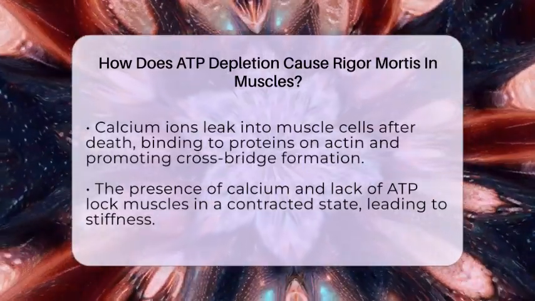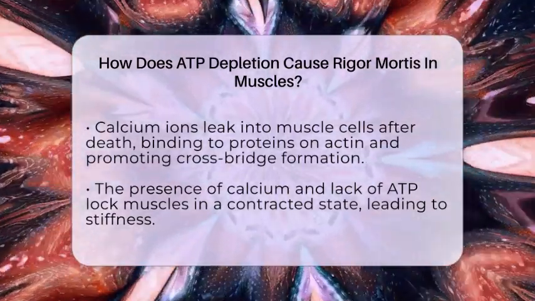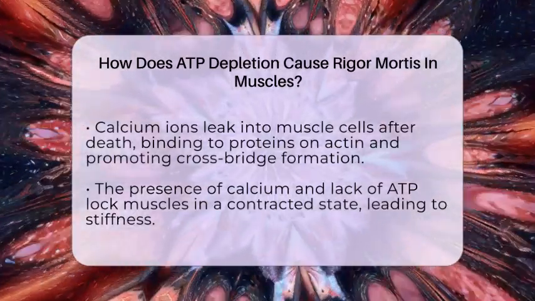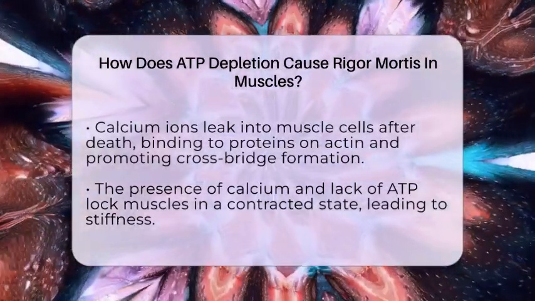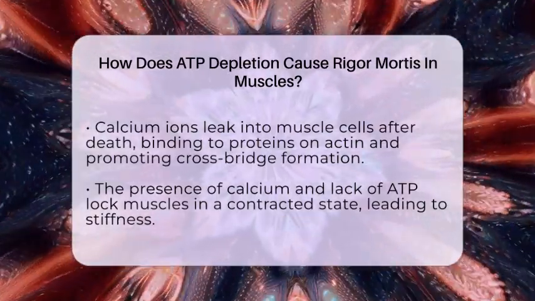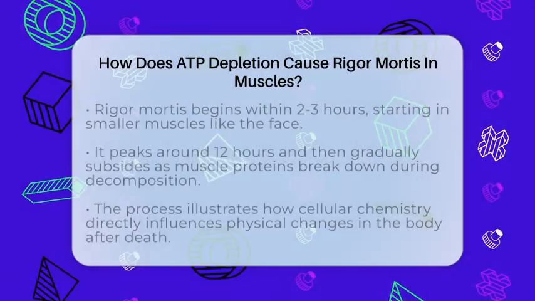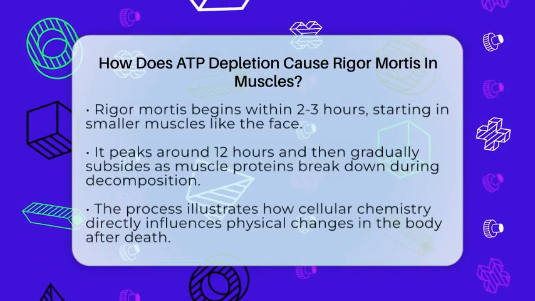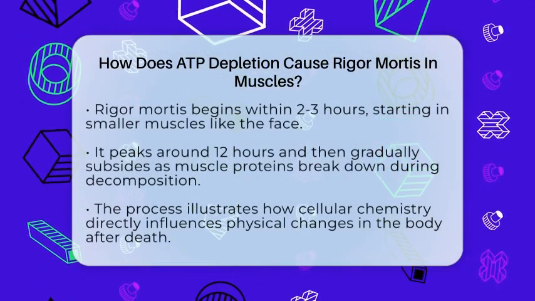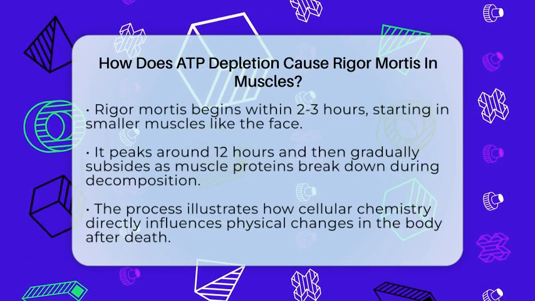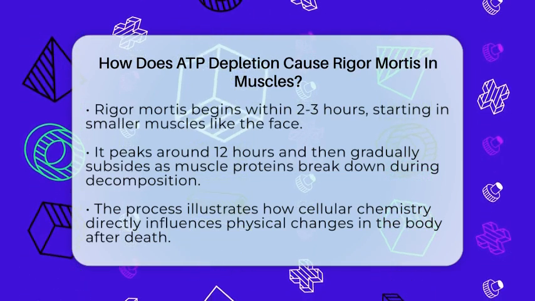Rigor mortis usually starts within 2 to 3 hours after death, beginning in smaller muscles like those in the face. It then spreads to larger muscles in the limbs. The stiffness peaks around 12 hours and gradually fades within 24 to 36 hours as enzymes break down muscle proteins during decomposition. This process explains why muscles become rigid after death and then relax again over time.